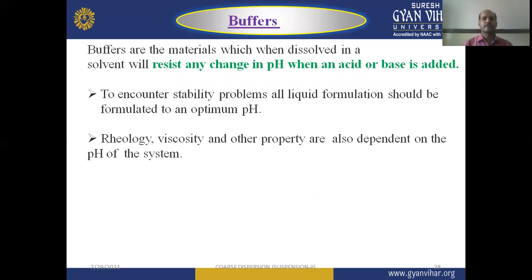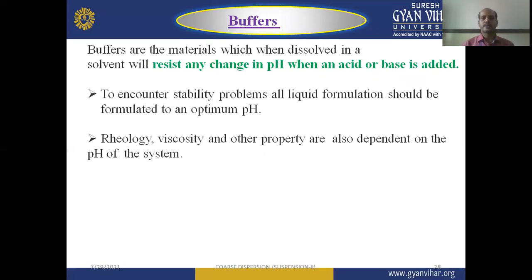Next, a very important ingredient is the buffers. Buffers are materials which, when dissolved in a solvent, will resist any change in pH when acid or alkaline substances are added. So buffers are the substances which resist pH variation or pH change, and they can maintain the pH of the preparation.